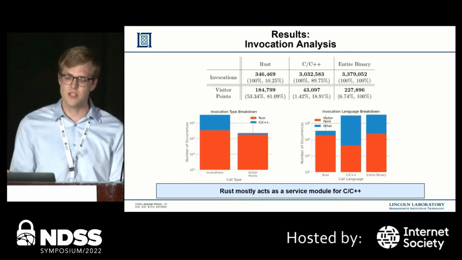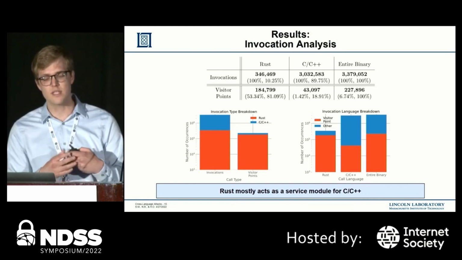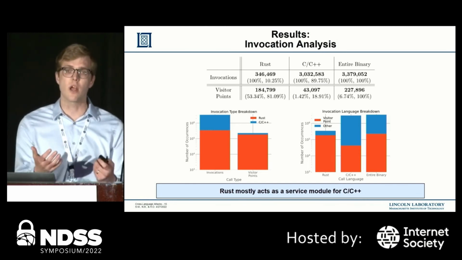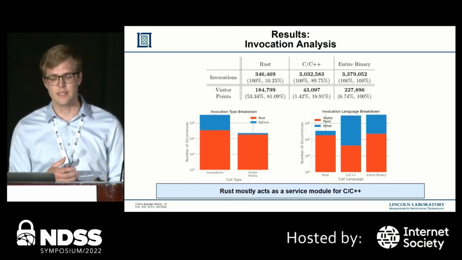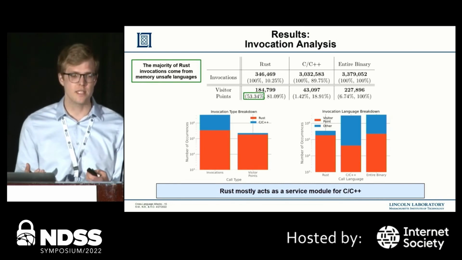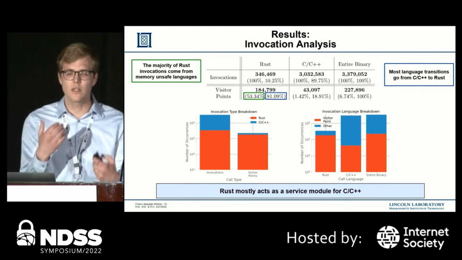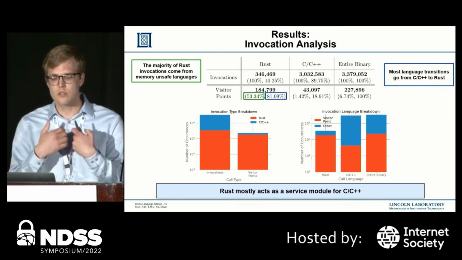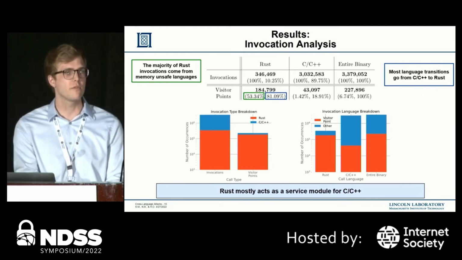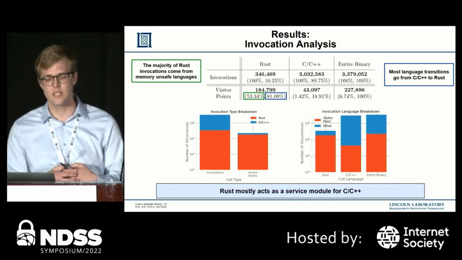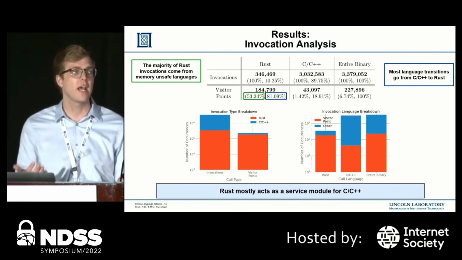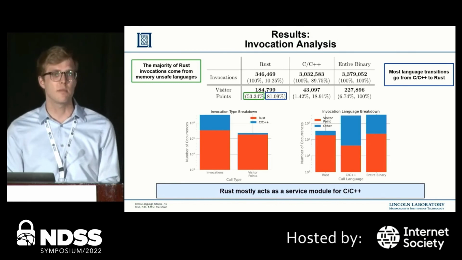For our invocation analysis, we see that the majority of Rust invocations come from memory unsafe languages, and additionally, most language transitions actually go from C++ to Rust. From this, we can conclude that Rust mostly acts as a service module for C++, which is notably in line with this paradigm of multi-language applications and incremental deployment.